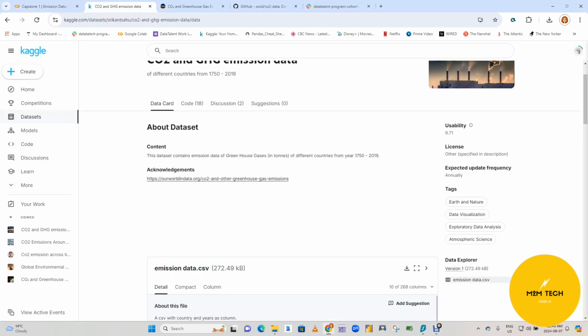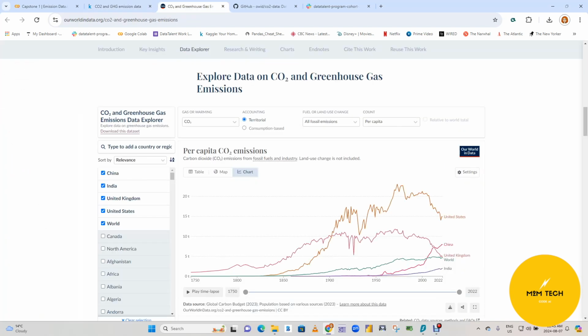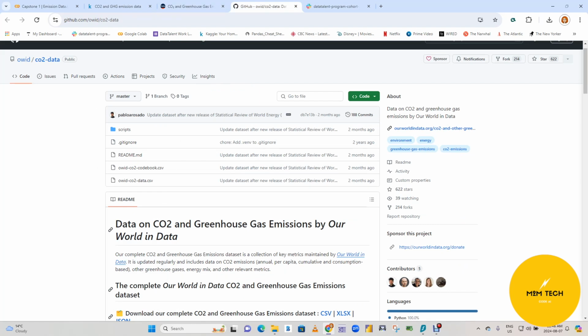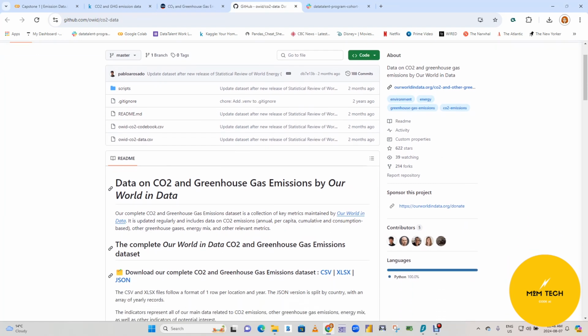When I looked further into where this data came from on Kaggle, I found it actually comes from a larger data set that was put together by ourworldindata.org, and they had obtained that data from other locations as well.